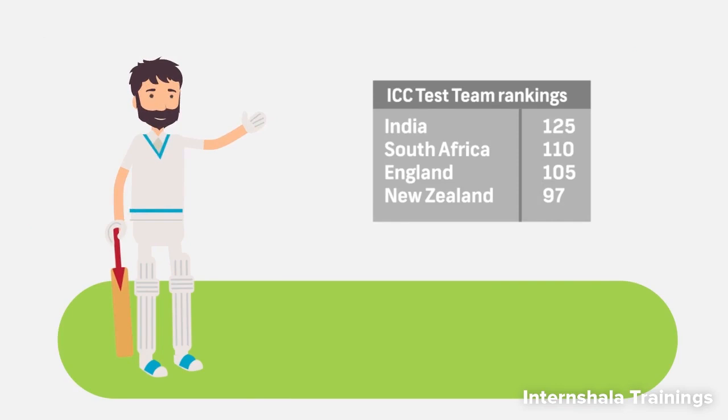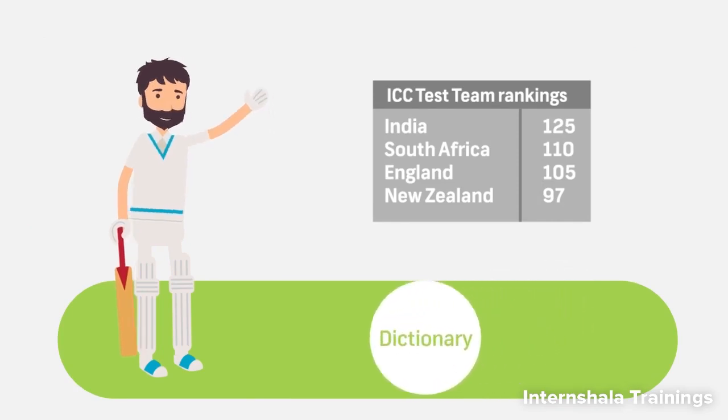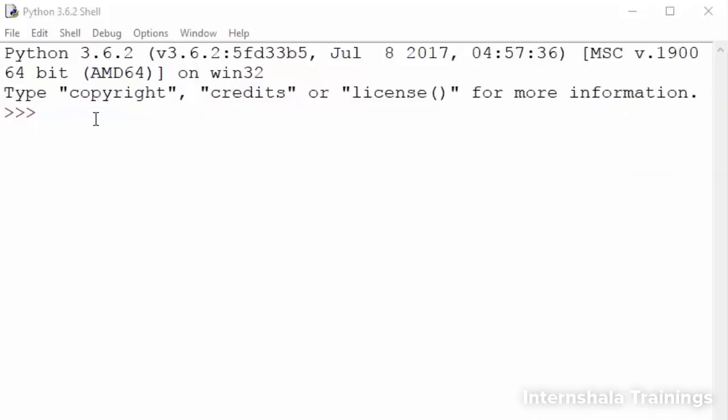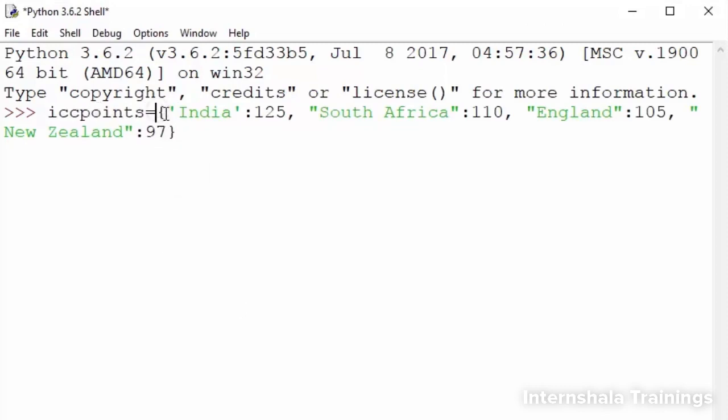Let me show you how you can use the dictionary data in Python to organize such data. Like lists or tuples, dictionary is also a collection data type. However, it is not a sequence. It is an unordered collection of items. Each item is a key value pair. For example, India is the key and 125 is the value. In the dictionary object, the value is bound to the key by the colon symbol. One or more key value pairs separated by comma are put inside curly brackets to form a dictionary object.